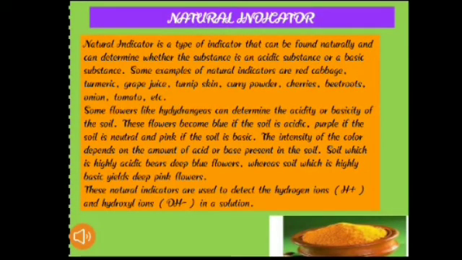Indicator. An acid-base indicator can be defined as a substance that determines whether the given substance is either acidic or base in nature. Natural indicator is a type of indicator that occurs naturally. For example, litmus solution, turmeric, red cabbage leaves, colored petals of some flowers such as hydrangea. Litmus solution is a purple dye which is extracted from lichen, a plant belonging to the division of Thallophyta.